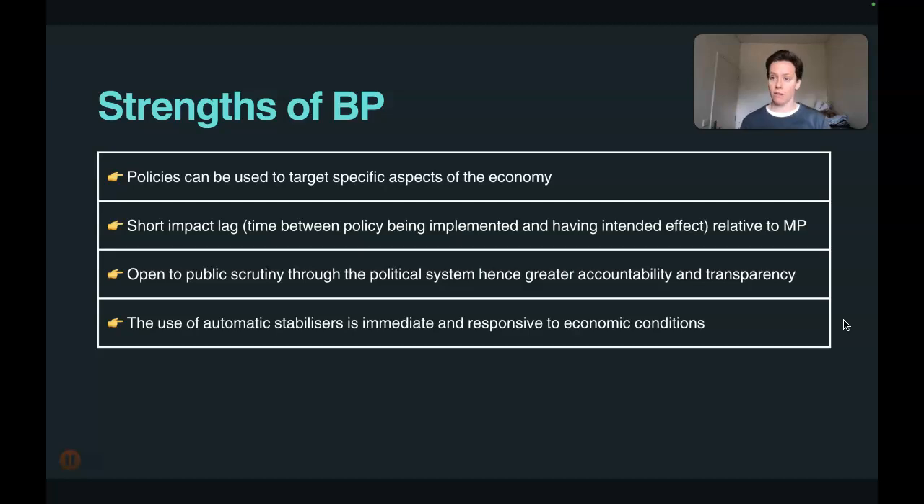Contrast that to monetary policy for a moment, where we said that monetary policy was a blunt instrument that impacted the whole economy, where they did not have the ability to target specific aspects. So a strength of budgetary policy is that it can be targeted.